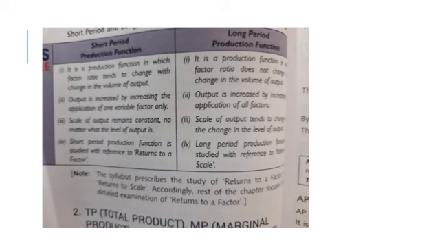So scale of output remains constant in short period, whereas scale of output tends to change with change in level of output. Short period production function is studied with reference to returns to factor, whereas long period production function is studied with reference to returns to scale. In the next part, we will study about returns to factor because returns to scale is not a part of syllabus.